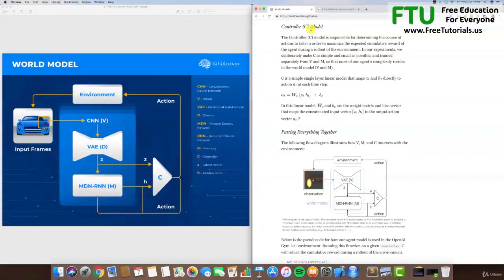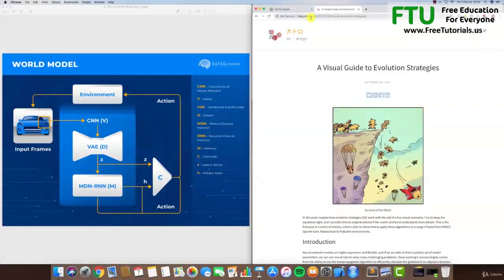So I hope you're now convinced that you should always have it open with you all along the course. Remember, worldmodels.github.io and blog.otoro.net, and then you can just type visual evolution strategies with otoro on Google. You cannot miss it, but we will also give it to you in the course so that you indeed don't miss it.